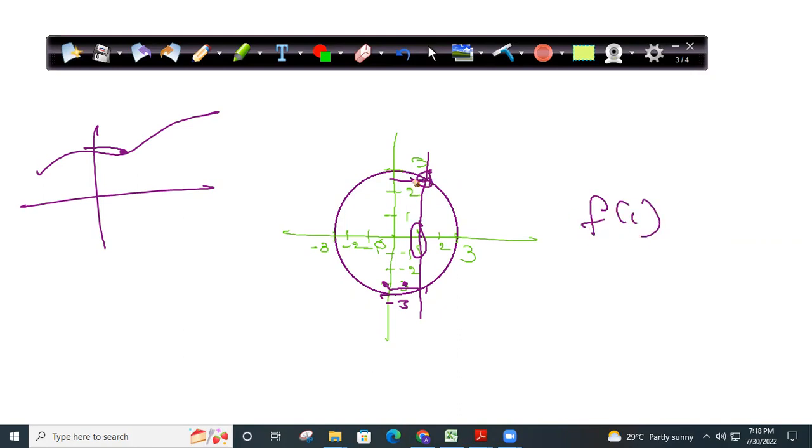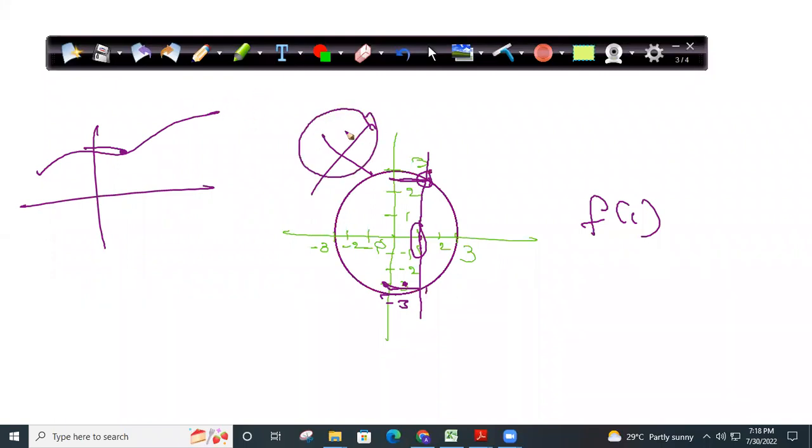F of 1 in this case is either 2.7 or -2.7. You don't know, because for the same one input value, I'm getting two output values. So this is not a function, because you are giving one input. At least now you try to understand. This is called getting clarity on the basics. This is not a function.